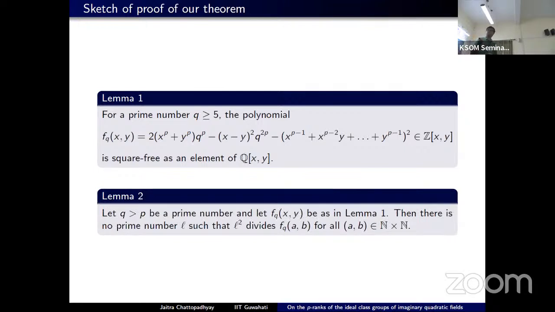So even though it may be a square free element in Q[x,y], it might happen that some square like 4 or 9 divides all the values. But we could show that for this choice of fq(x,y), these two conditions are satisfied. Therefore, we can have square free values of this form.